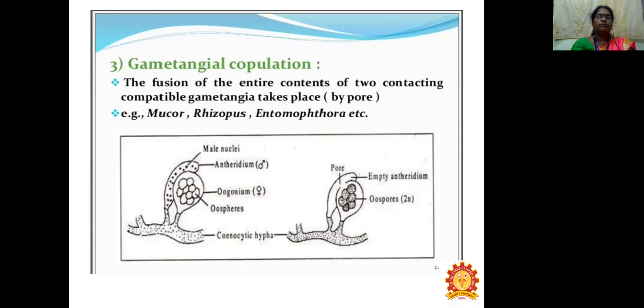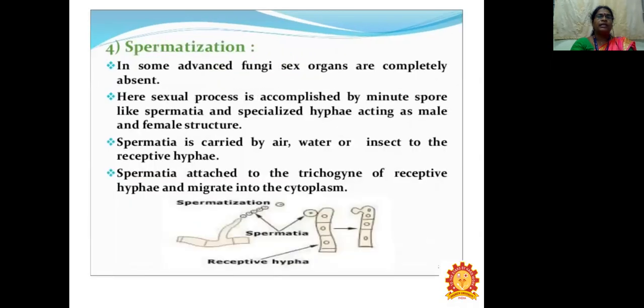So the below picture shows the gametangial copulation by a single pore. Spermatization is observed in the advanced fungi. The sex organs are completely absent. So here the sexual process is accomplished by minute spore-like spermatia and specialized hyphae acting as a male and female structure.